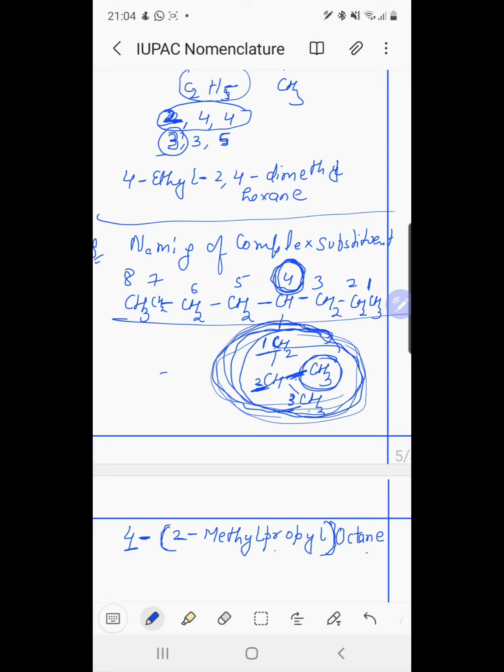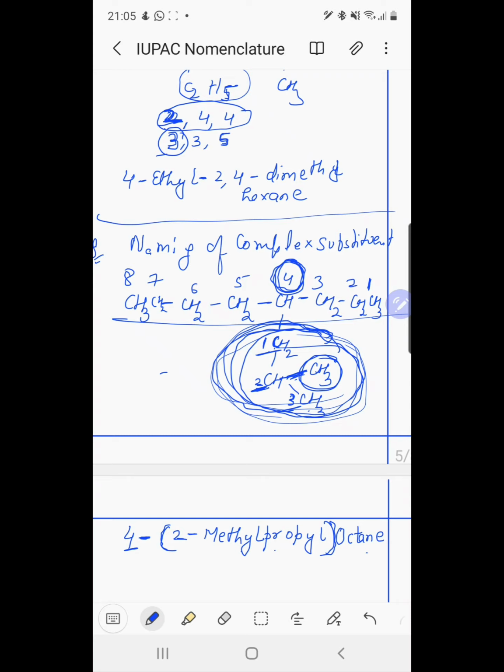Now these are the basic IUPAC rules for nomenclature of the branch chain alkanes. We will continue with further discussion of rules for the unsaturated alkenes and alkynes in the next lecture. So these are the basic rules. First is the longest chain rule. We have to select the numbering method in which we get the lowest number for the substituents, the lowest locant rule, and if we have more than 2 locants, then we have to see the difference in the positions.